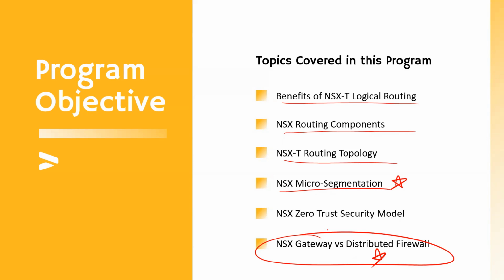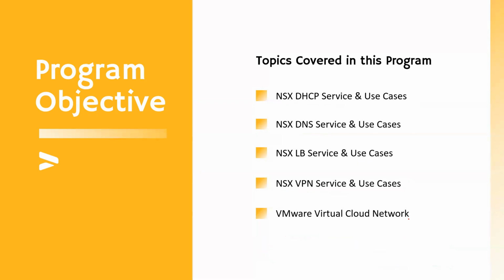We'll talk about what the gateway firewall and distributed firewall are, how to configure each, and where they are positioned in the NSX data center architecture. We'll also see how to develop a zero trust security model for machines already on a layer 2 network. We'll understand and try to implement the zero trust security model in NSX.